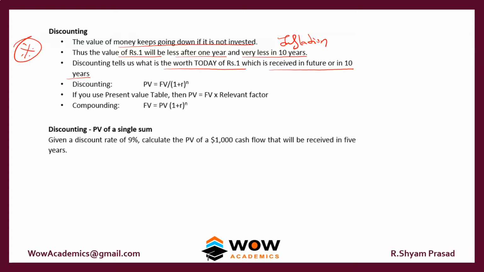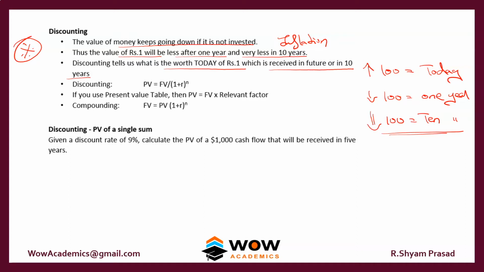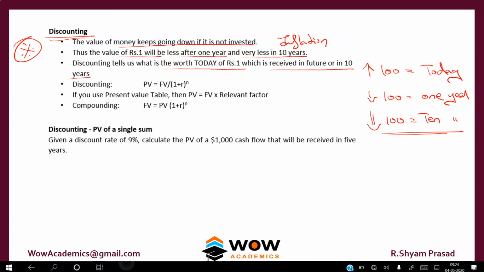So assume that someone gives you 100 rupees today. That 100 is very much worth more than 100 that you are going to receive in 1 year, or 100 that you are going to receive in 10 years. So the value of money in today's terms is high. In 1 year it goes a little bit low, but in 10 years time it goes very low. So the time value of money, or discounting, tells you what the amount that you're going to receive in 1 year's time is worth today, or what the amount that you're going to receive in 10 years' time is worth today. So that is what discounting is.